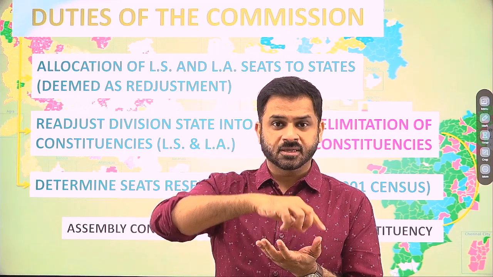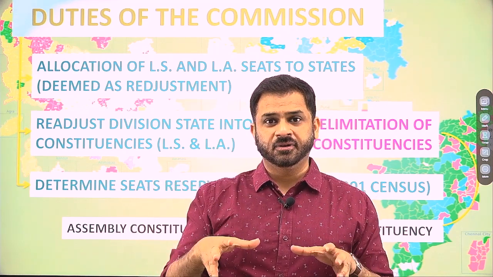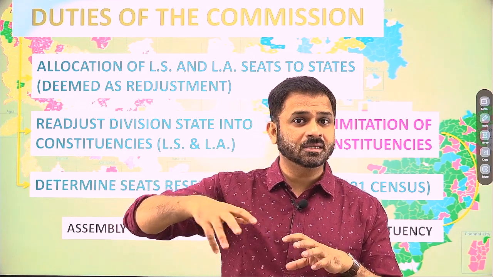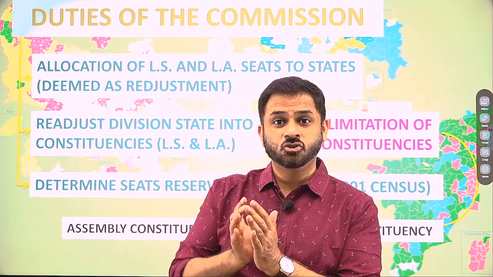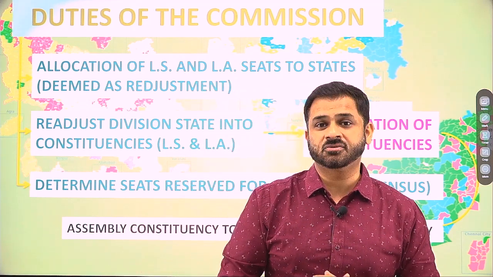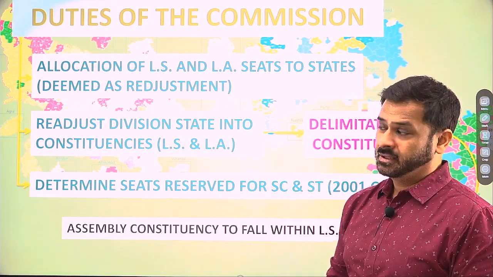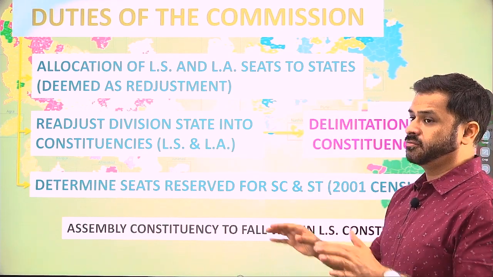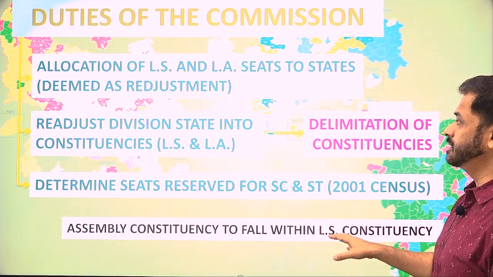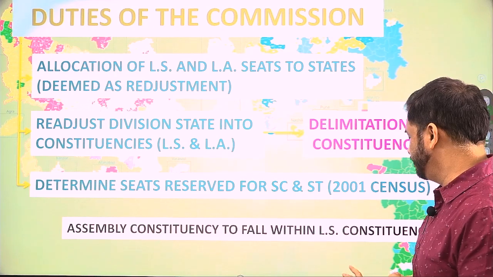Suppose there is one particular constituency of Lok Sabha, it may have, let's say, 4 or 5 legislative assembly constituencies. There should not be overlap, like one legislative assembly constituency falling in 2 Lok Sabha constituencies. Those kinds of things will make administration and the work of the entire election machinery and process very difficult. So all the assembly constituencies should fall fairly well within the boundary of the Lok Sabha constituency. This we have to consider, and this is mentioned in the law itself.